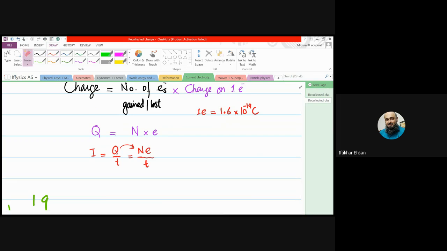So there can be two formulas for electric current. One is charge over time. The other is number of electrons times e, Ne over T, where N is the number of electrons flowing through a conductor, and e is the charge on one electron, which is also called the elementary charge, right?